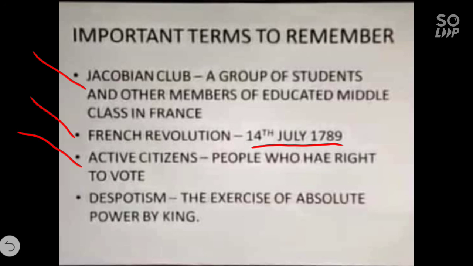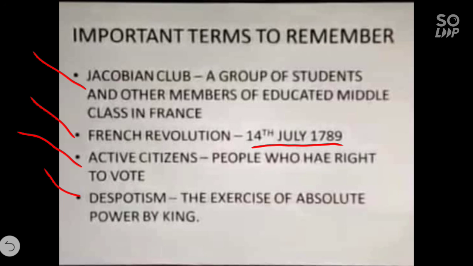About active and passive citizens I had explained in this video only. Then despotism, the exercise of absolute power by a king. Means children, the king is supreme, he has divine power. Then serfdom, the system under which peasants were forced to live and work under the feudal lord.